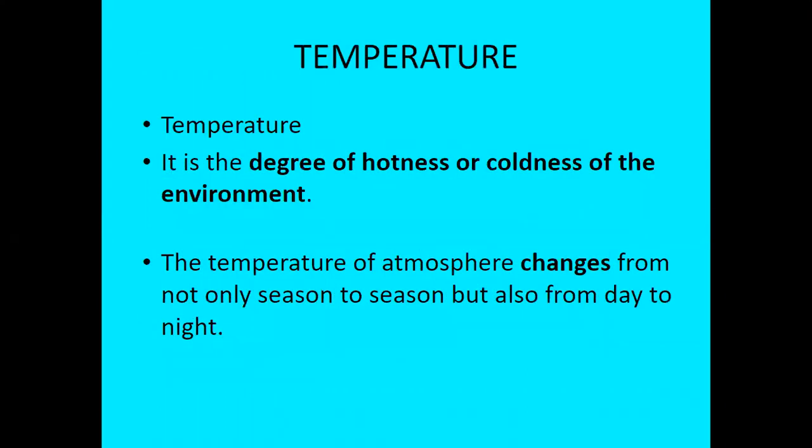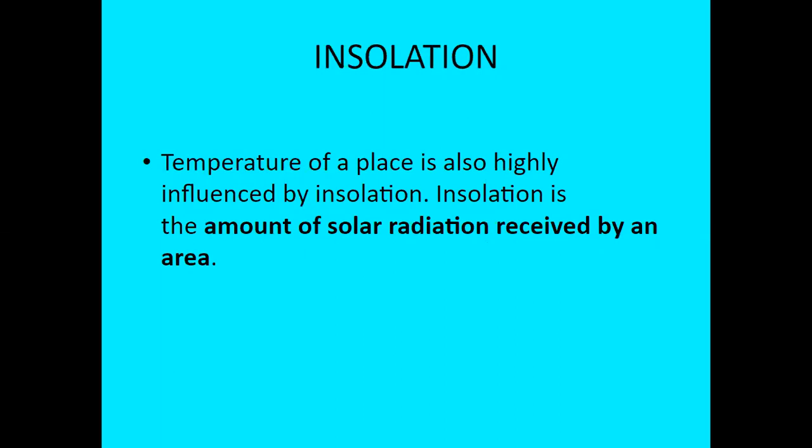Move on to the next topic, temperature. Temperature is the degree of hotness and coldness of the environment. The temperature of the atmosphere changes not only from season to season but also from day to night. The sun is the source of heat on the earth. The heat we receive on the earth is called solar radiation or insolation. Temperature of a place is also highly influenced by insolation. Insolation is the amount of solar radiation received by an area.